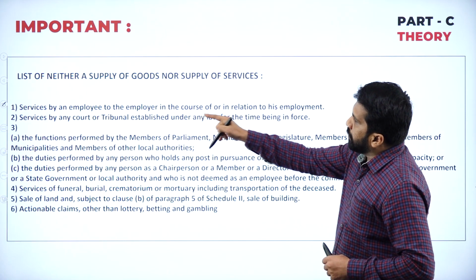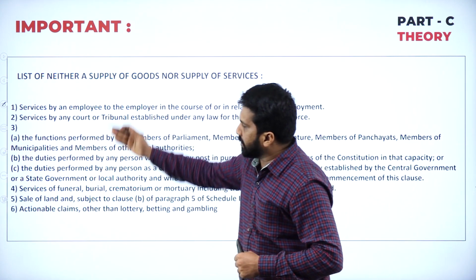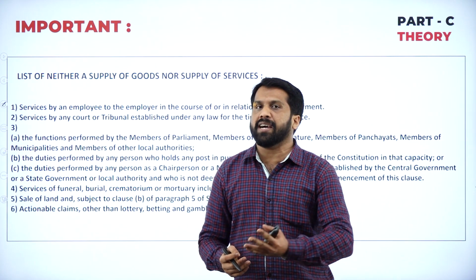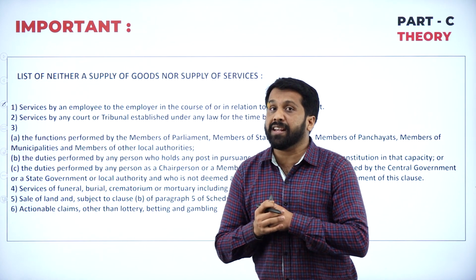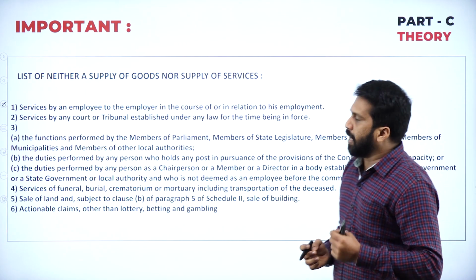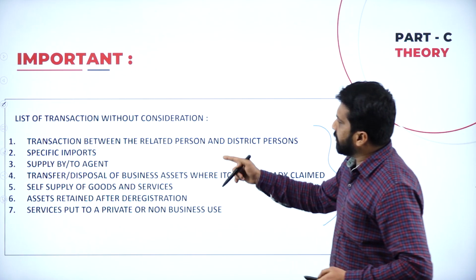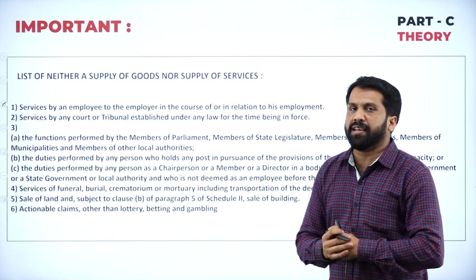Then, list of neither a supply of goods nor supply of services. These are the services which are neither a supply of goods nor supply of services. Very important for your examination. Please try to learn. As I told you, 10 mark compulsory question. This may come or this may come.